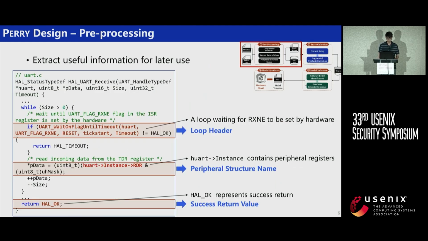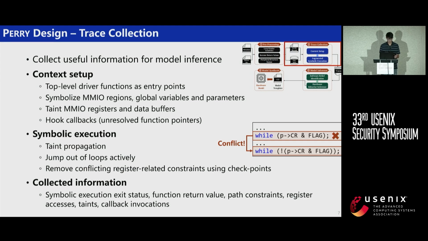The first step is preprocessing, where we collect some useful information at the source code level. First, we are interested in code that awaits registers to be updated by hardware. So we collect loop headers to extract these loop conditions. Drivers typically use a structure to describe the physical register layout, which we call peripheral structure, and we try to locate such structures to help us identify registers. Driver functions use specific return values to indicate success of hardware operations, and we collect these return values for future use.